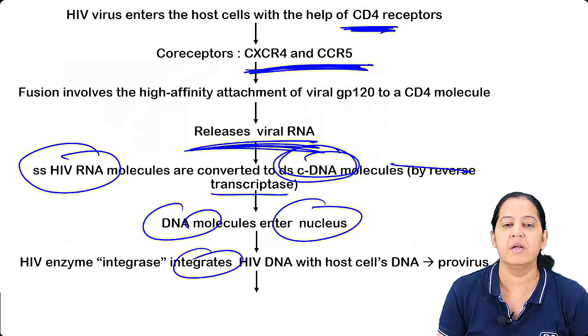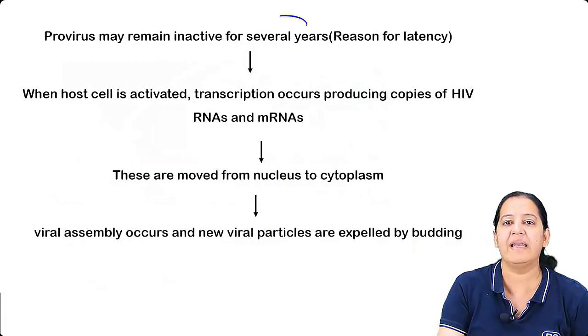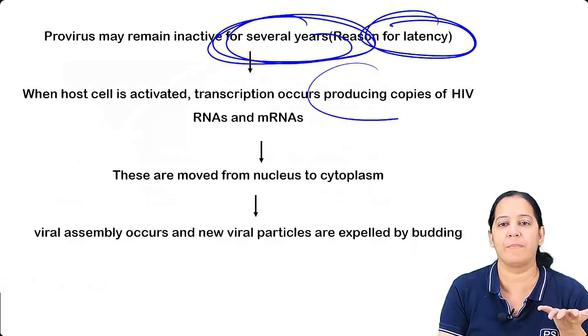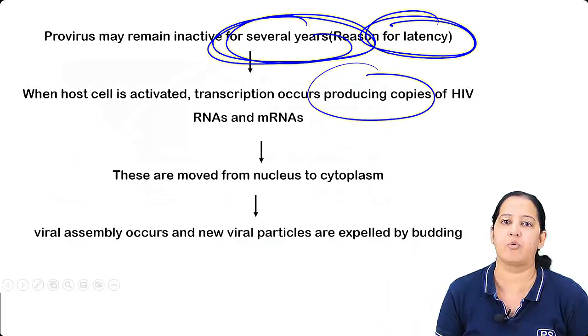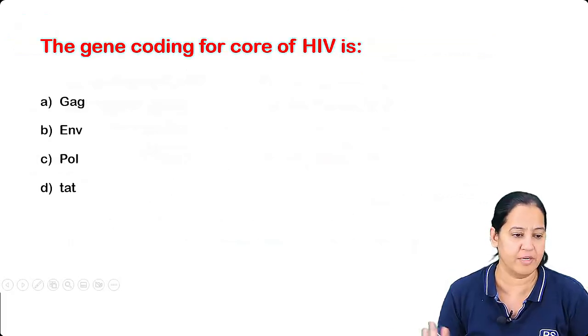For integration, the integrase enzyme is required. It will integrate and a provirus is formed. It will remain latent for several years. That is latency. And after latency, several copies are formed. It will rupture and come out. Say yes. Got it? So those are the important things in HIV.